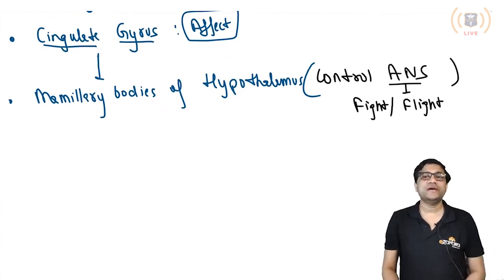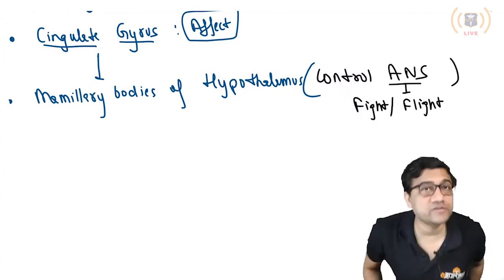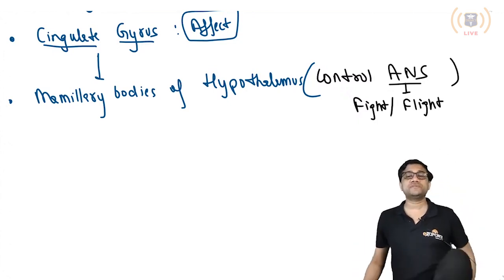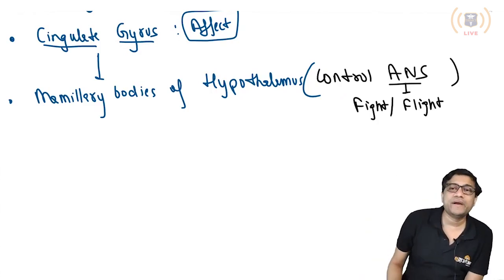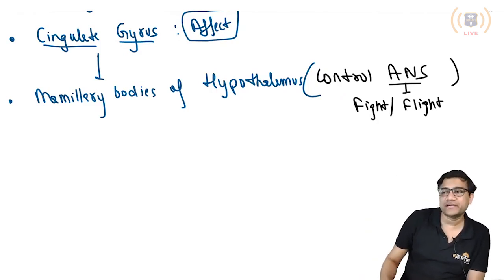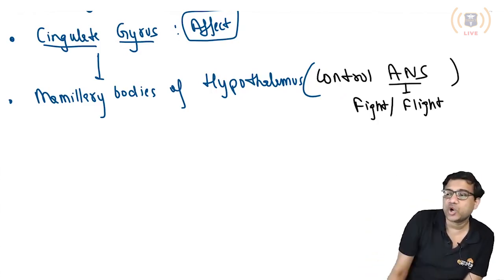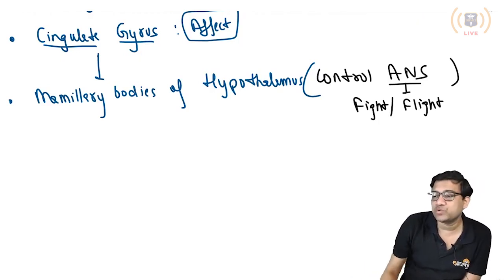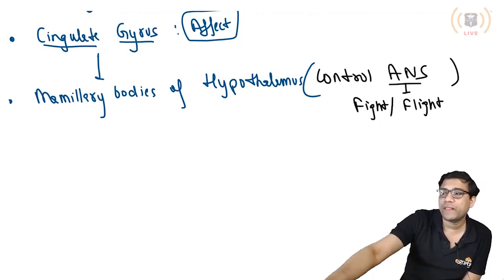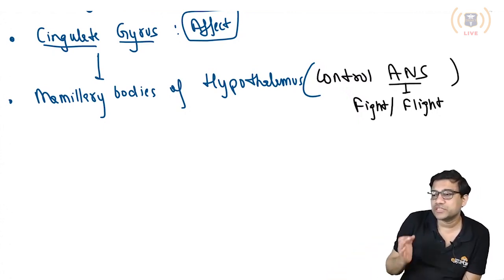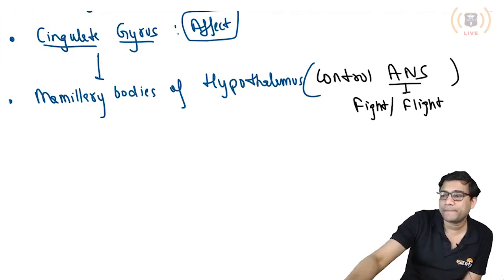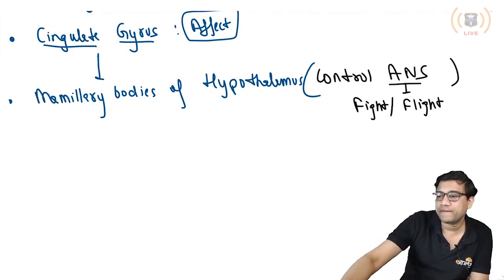So that is why whether you will fight the person or you will run away depends on the hypothalamus activity. So the stimulus will ultimately cause the hypothalamus to produce this response. Are you clear now? Ultimately the hypothalamus will cause all these changes. Is it clear now?